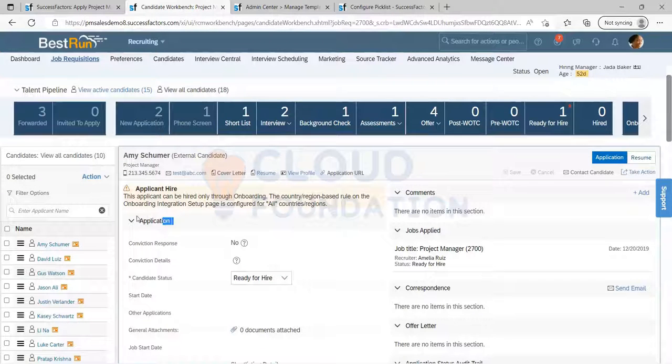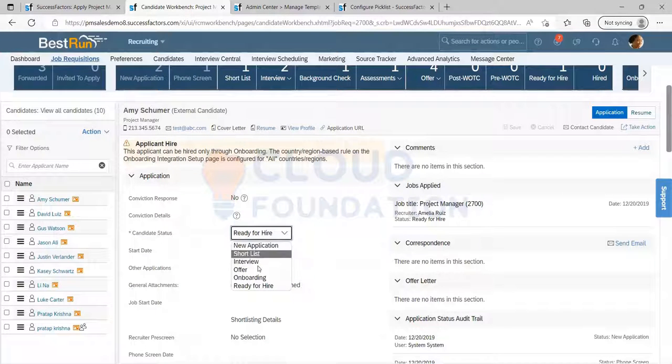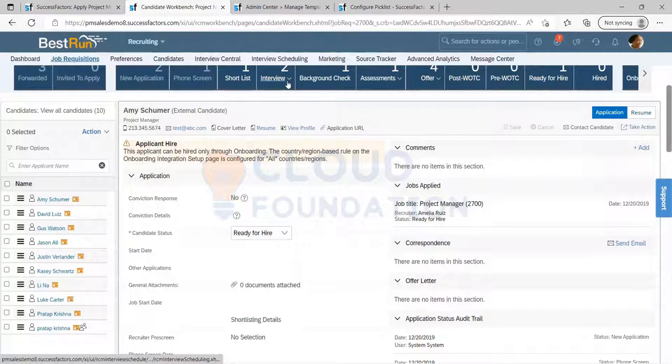This is application. I can see the candidate status. If I move the candidate, I need to move the candidate here, right? For that reason, these are all interrelated. If you move it here, it will move it here also.